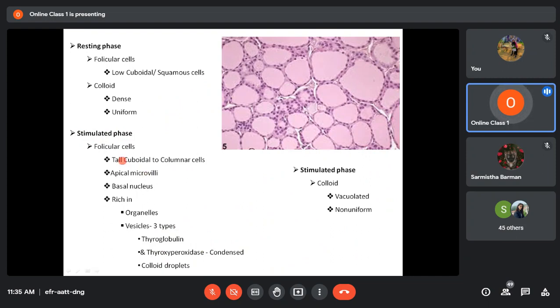Now, in addition to that, in the stimulated phase, the colloid will be somewhat vacuolated and non-uniform, whereas in the resting phase the colloids are dense and uniform. Here, in the stimulated phase, the colloid is vacuolated, that means you will have cavities inside the colloid, and they will be non-uniform. From that you can easily say this picture is a thyroid gland in resting phase.